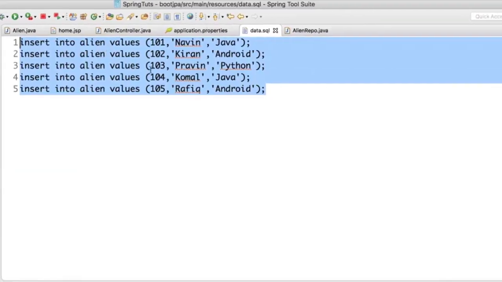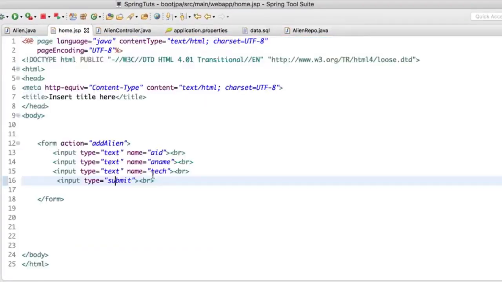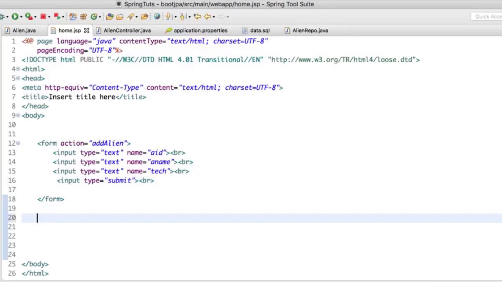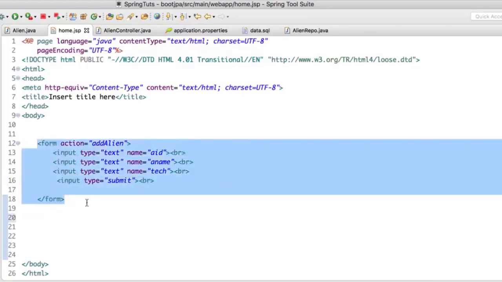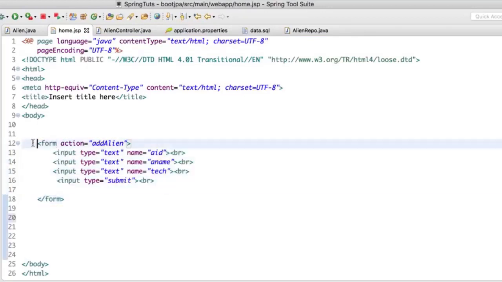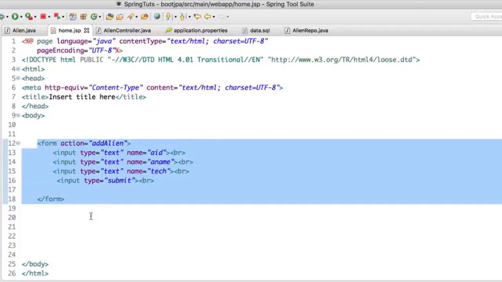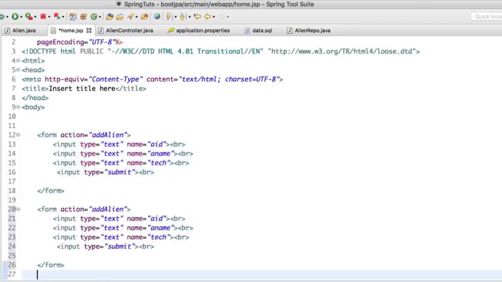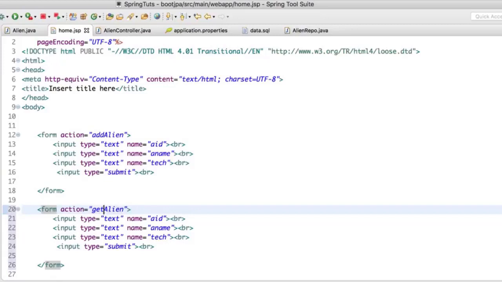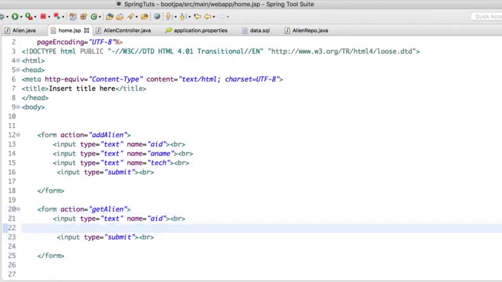Because I want to do some extra stuff, if I go back to my code, what else I want to do is fetch the alien. In the last example, I just added the alien, right? What if I want to fetch an alien? It's very easy. You can create a separate form for that. Of course, we should be dividing this line by something, but I'm not that good with designing, so let's ignore that. I would say get alien. I want to fetch an alien based on the AID. So simply AID.